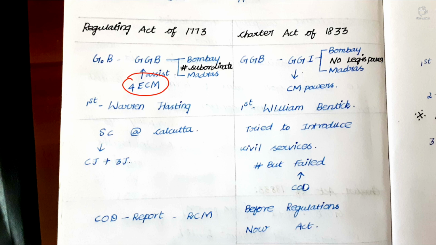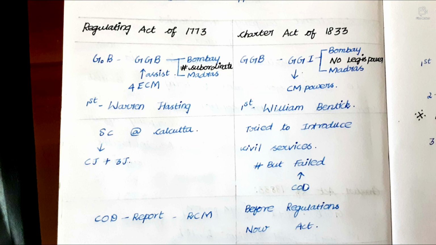Here, 4 members of the Executive Council were there to assist the Governor General of Bengal, but here they were given civil and military powers, that is, civil and military power were given to the Governor General of India. The first Governor General of Bengal is Warren Hastings. Here, the first one is William Bentinck. So, remember HB. First one is Hastings, next one is Bentinck.